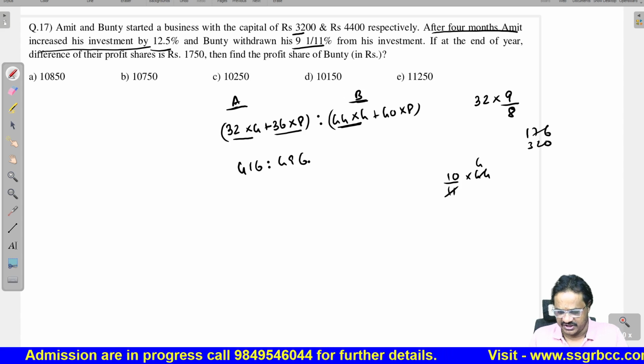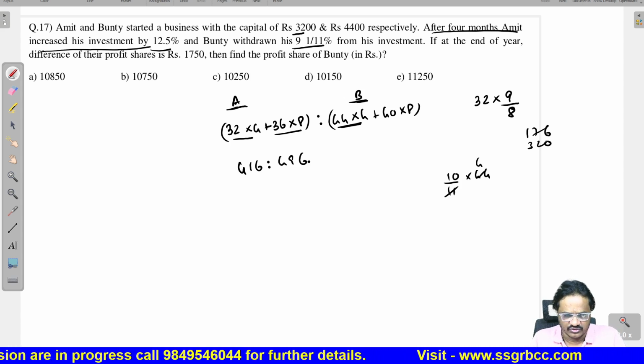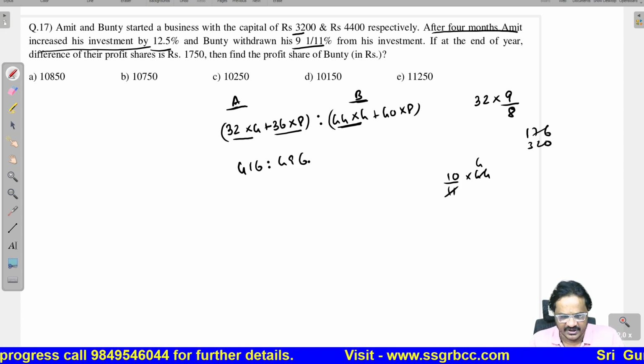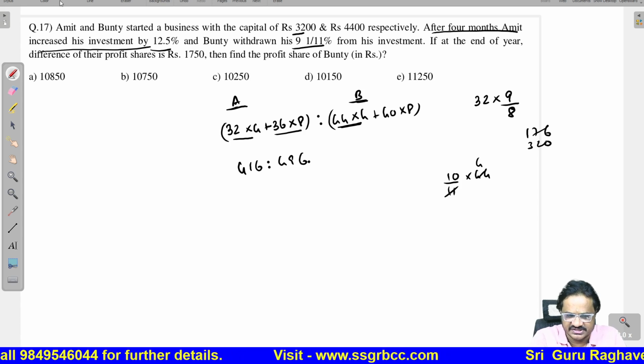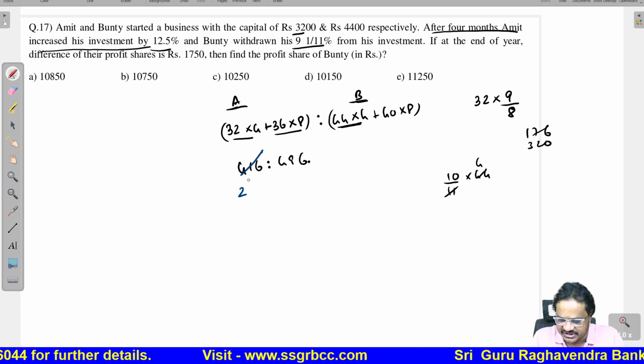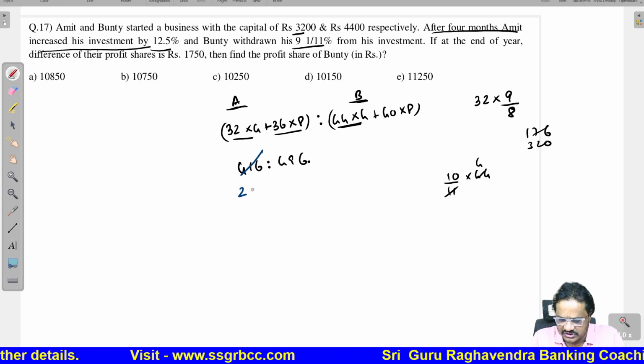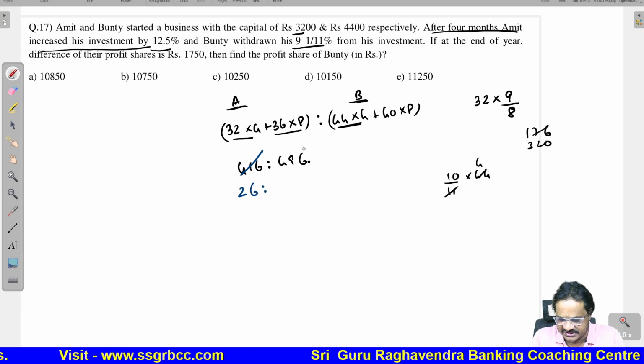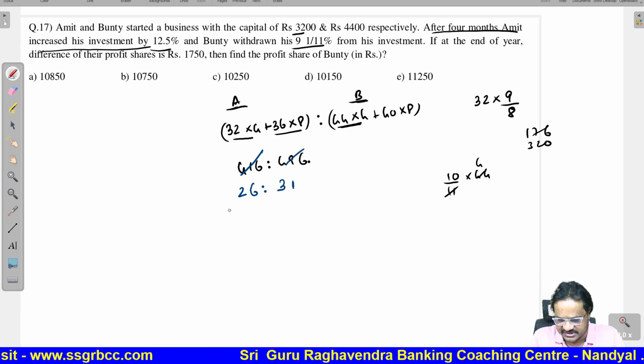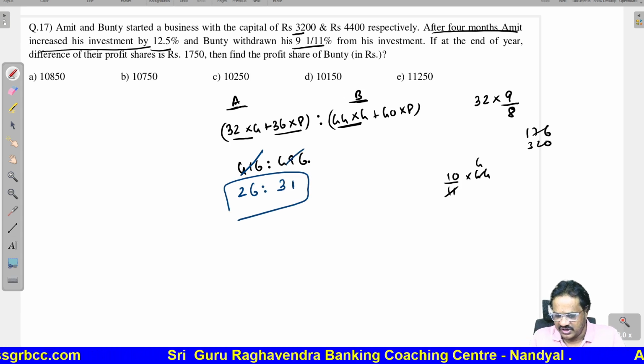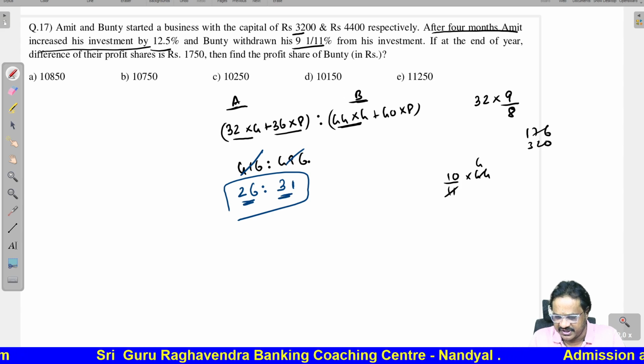We have to find the ratio. We can do with which number? We can do with 16. Let us try with 16. 16 2s 32. Now 16 6 96. 16 3s 48, 16 1s 16. So Amit will get 26 parts, Bunty will get 31.